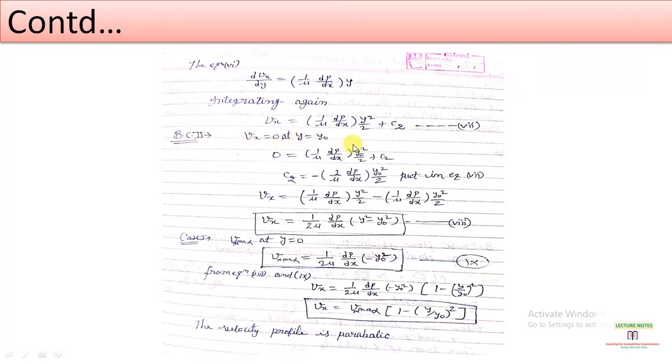We will apply this condition in equation 7 and get the value of the constant C2. Now we will put this value in equation 7.